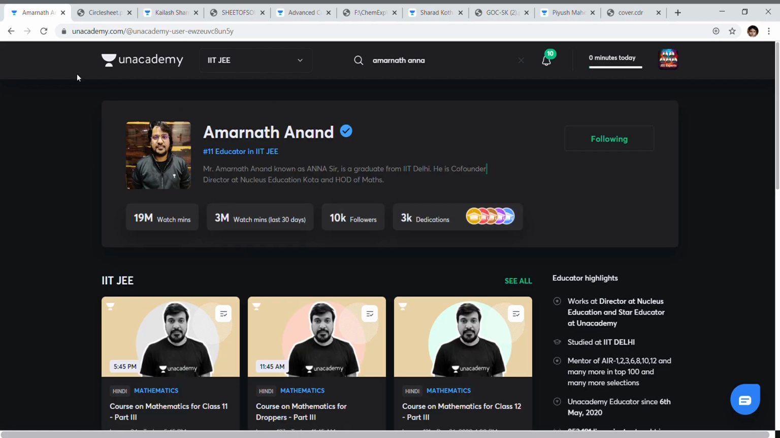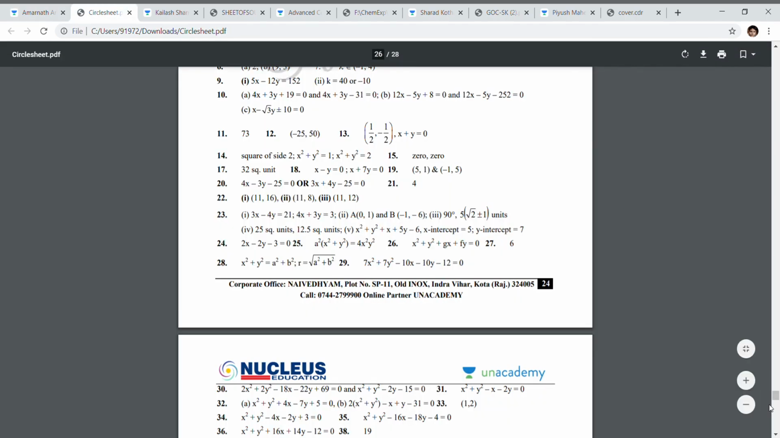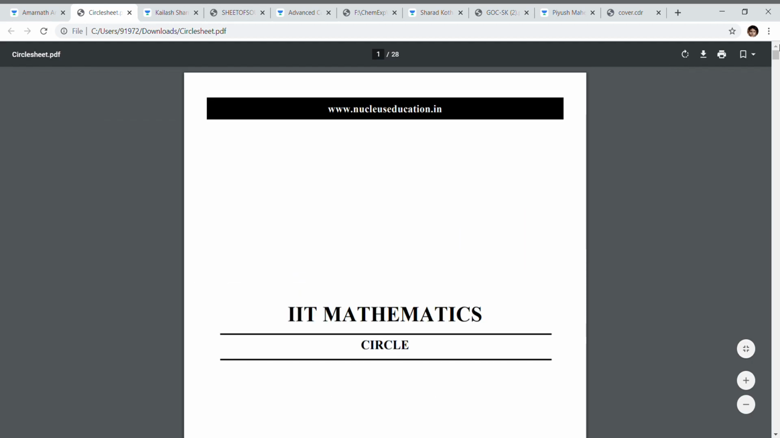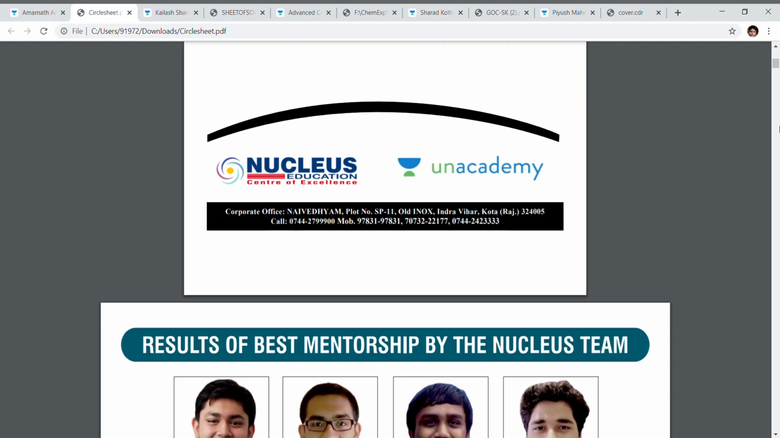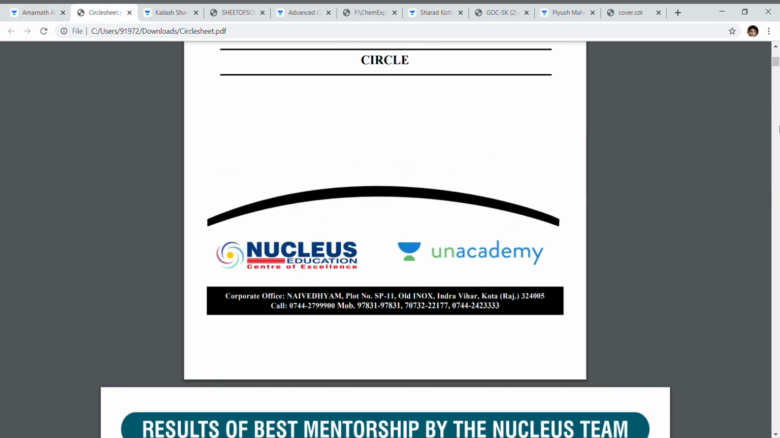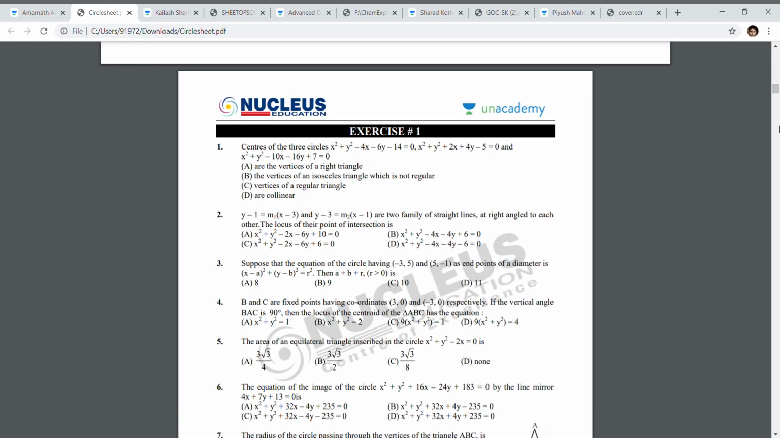Let's get a glimpse of his sheet. This is the sheet of circle. He gives his material in two parts. First is the workbook, second is the sheet. The workbook contains concise theory which you can use for revision. You can see these are the results, AIR 1, 3, 6, 8, and then comes the sheet.